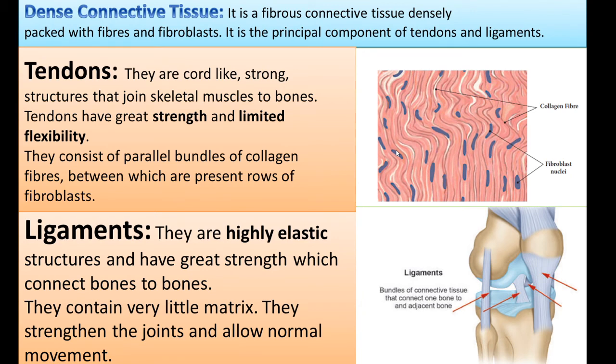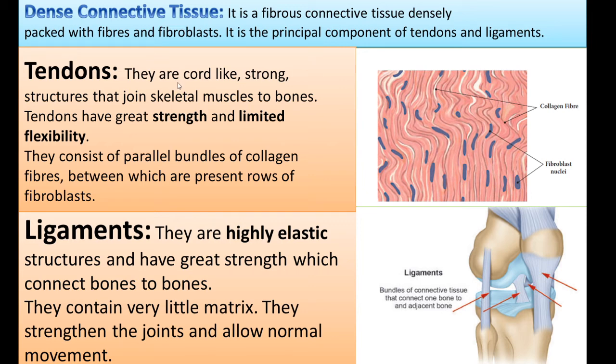Then dense connective tissues. Dense connective tissues are fibrous connective tissues, densely packed with fibers and fibroblasts, which are cells. They are the principal component of tendons and ligaments. So dense connective tissues come under tendons and ligaments.